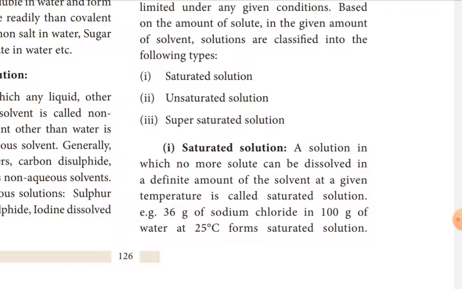So no more solid is going to be dissolved. The solvent reaches the maximum solubility at normal temperature. Furthermore, addition of solute to the solvent will not give a homogeneous mixture. This type of condition is called a saturated solution.